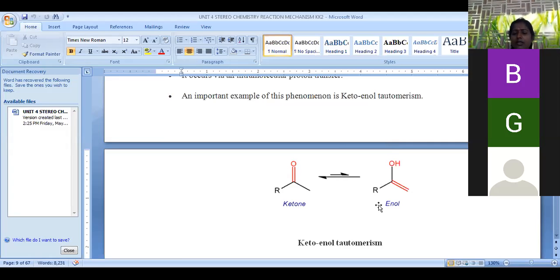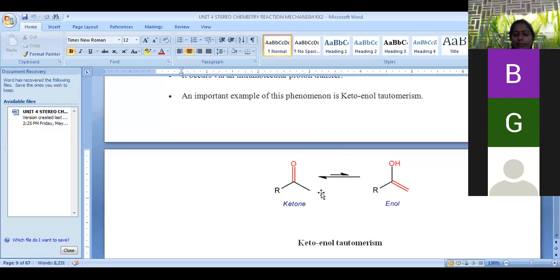Both are interconvertible, and this is mainly possible because of the shifting of hydrogen from this end carbon atom. Hydrogen is shifted towards this oxygen, which is called a 1,3 shift of hydrogen. What is meant by a 1,3 shift? Let us consider one carbon, second carbon, third carbon. We are shifting the hydrogen from the first center to the third center. Hence, it is called a 1,3 shift of hydrogen. Because of the 1,3 shift, when hydrogen is shifted, double bond generation is possible, and this double bond is shifted towards oxygen, so that we convert ketone into the enolic state.